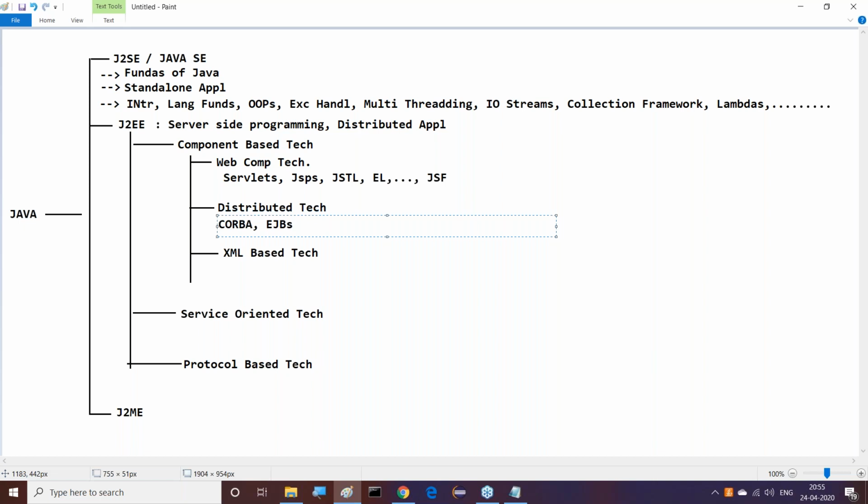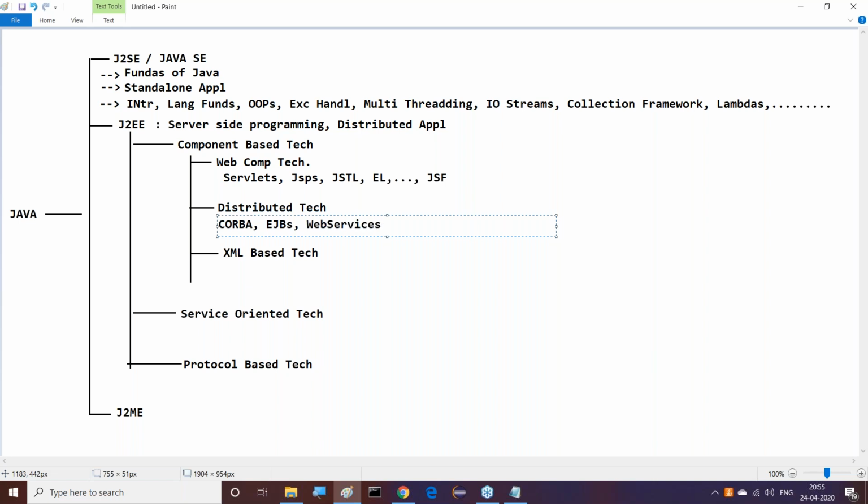Of course, nowadays no demand is available for EJBs. That we have to think. CORBA, and the next one is EJBs. The demand might not be available, but it is still very good. And the next one comes after that. Another thing I am telling you here.